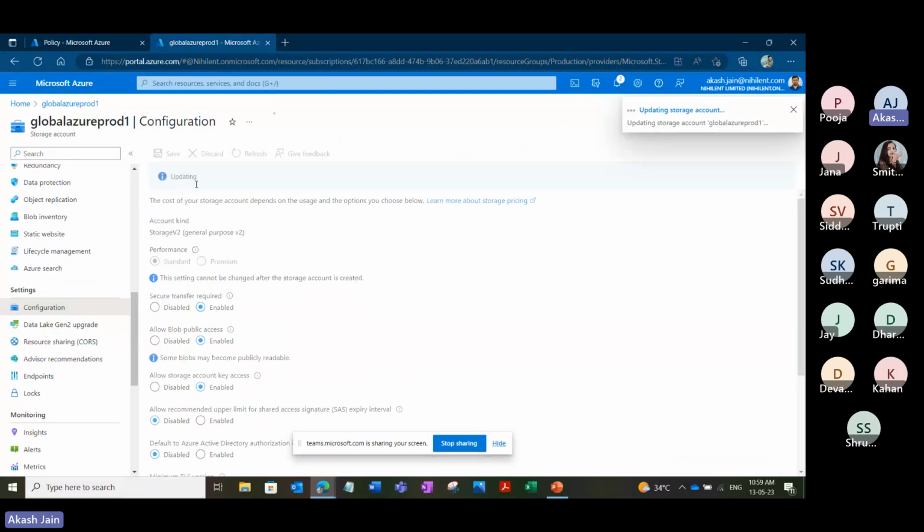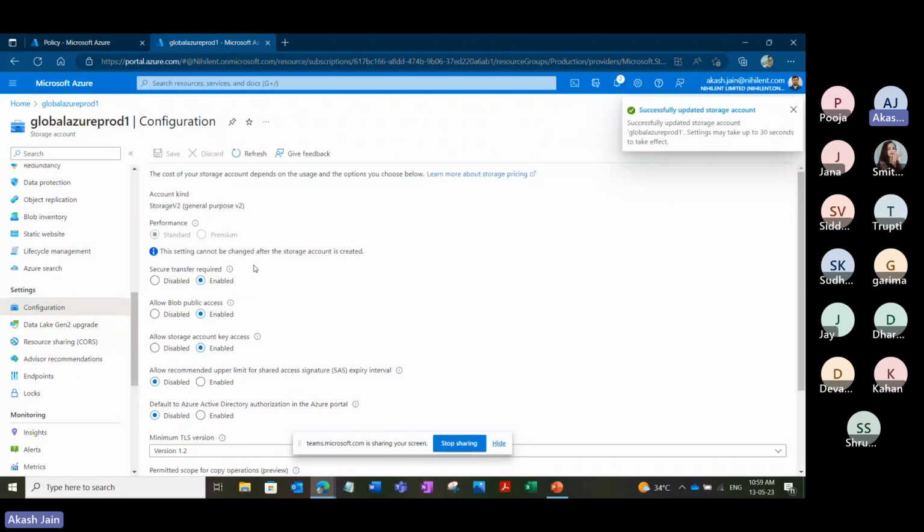Let's enable it. I want it to be publicly accessed. Whatever my security head is saying, leave him, but I'll allow public access. I enabled it. It says successfully updated storage account. Let me just refresh it once. See, as soon as I refresh it, it went to the disabled state. This is very strange behavior from Azure.